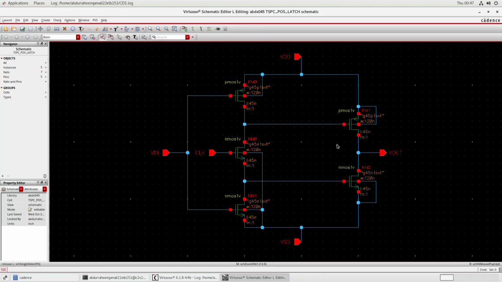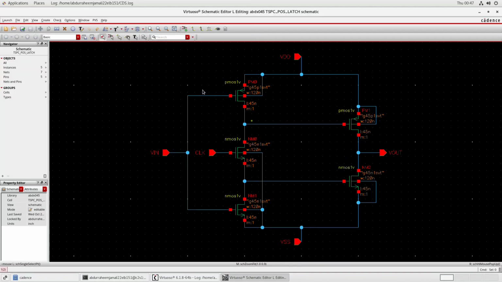the second stage PMOS, and source of this NMOS and drain of this NMOS are connected again, and it is then fed to the NMOS at the second stage, and sources of these two NMOS are connected to the ground rail. This is in short about our TSPC positive latch.